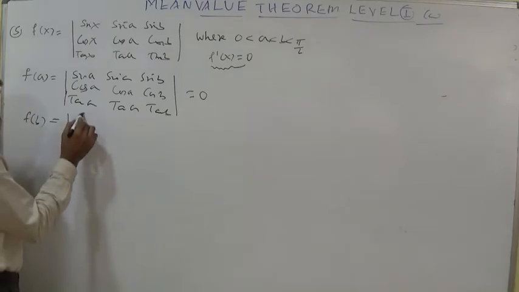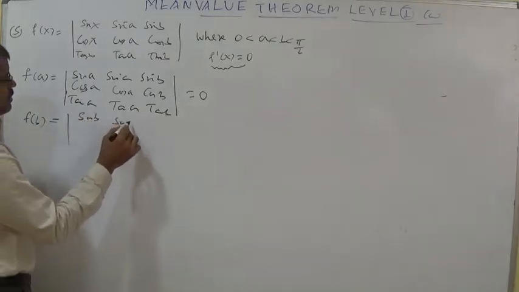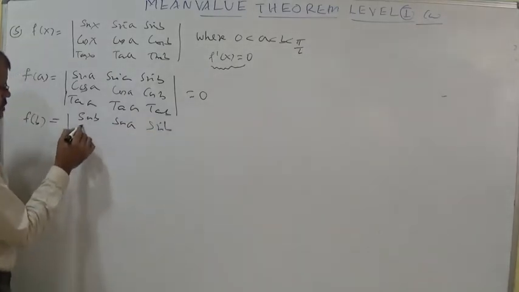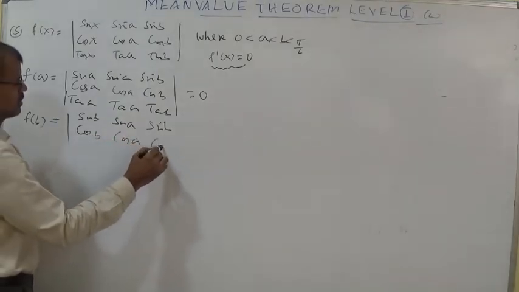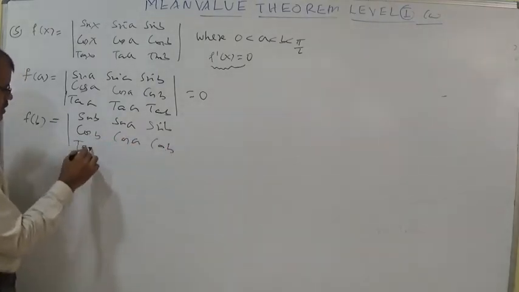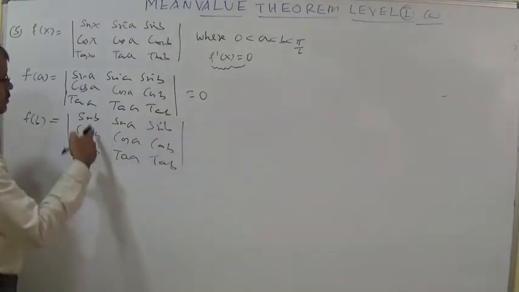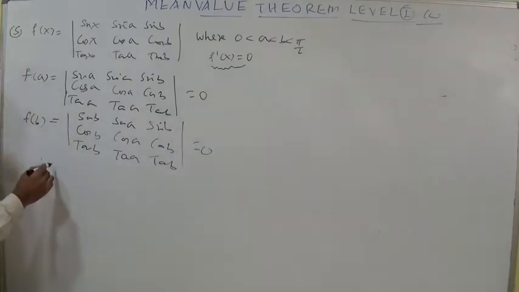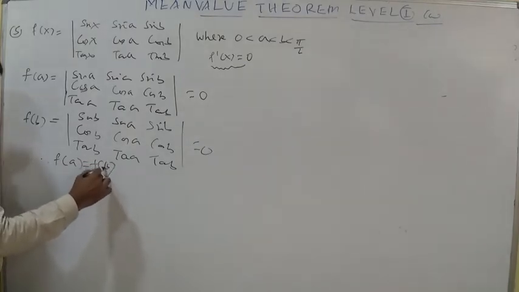Next, let me write f of b. Now you can write sin b, sin a, sin b. Instead of x, I am writing b. Here also you can write cos b, cos a, cos b. And here you can write tan b, tan a, tan b. Whenever two columns are identical, the determinant equals 0. So whether it is 0 or anything, you can say that f of a is equal to f of b.